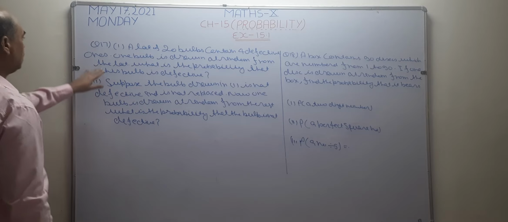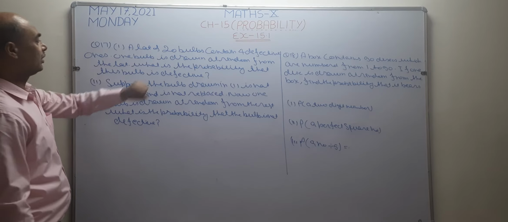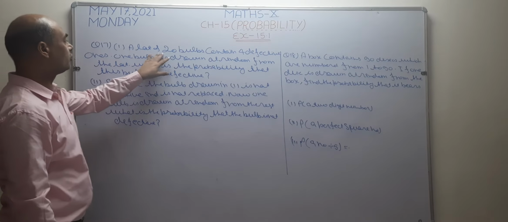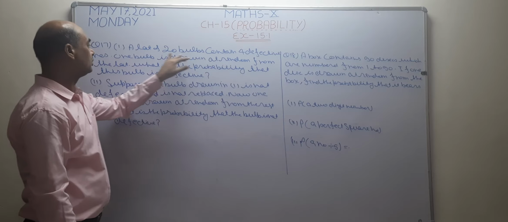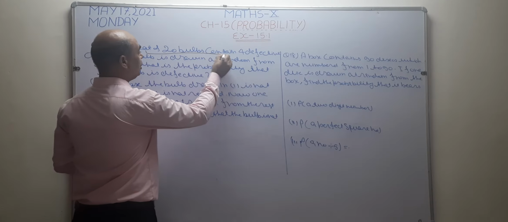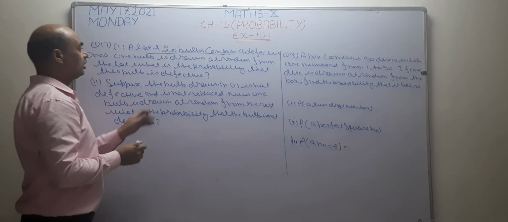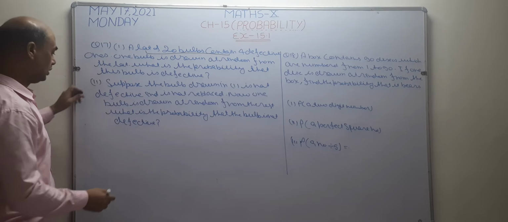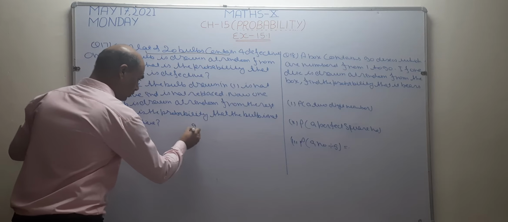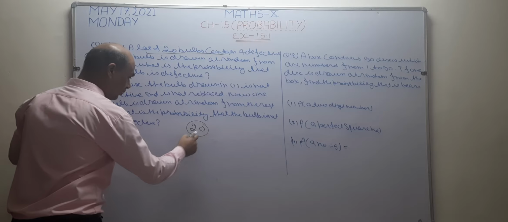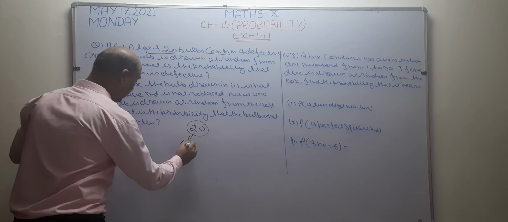Now I want to solve question number 70 of exercise 15.1. In the first part, what is given? A lot of 20 bulbs contains 4 defective bulbs. What is the meaning? It means in a lot of 20 bulbs, 4 bulbs are defective.